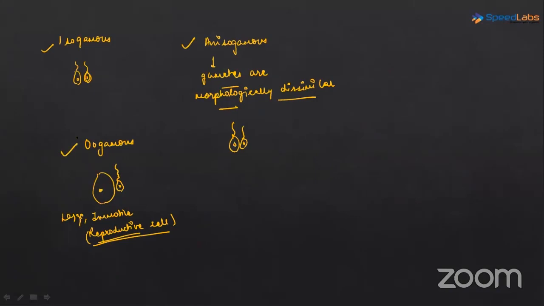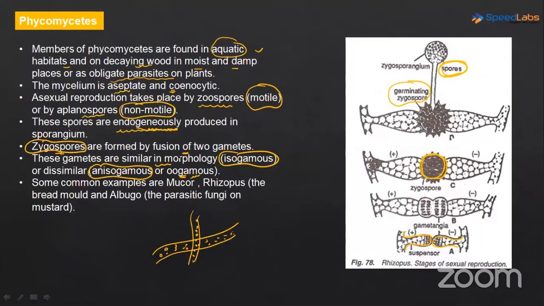These are important. Okay. So here it is saying that the gametes which are fusing to form zygospores can be similar in morphology. If they are going to be similar in morphology, that means it is isogamous. If it is dissimilar, then it is anisogamous or oogamous. So now I hope the difference between the terms anisogamous and oogamous is also clear to you.